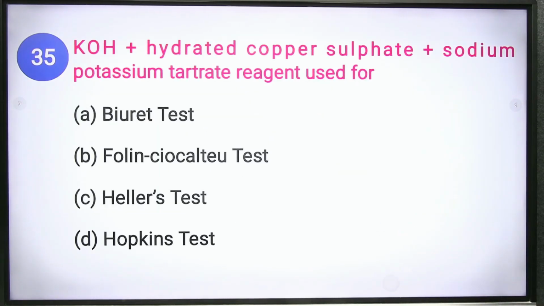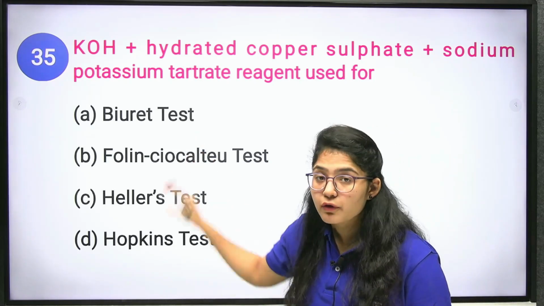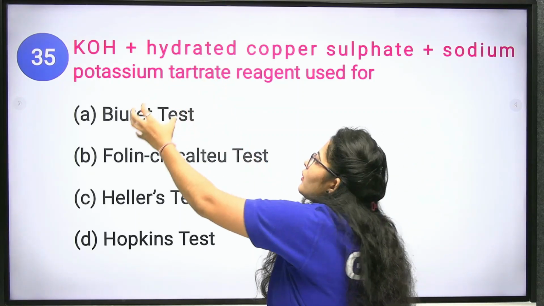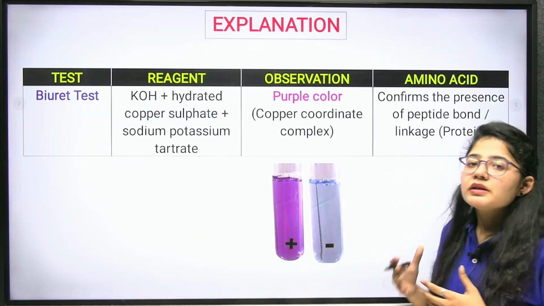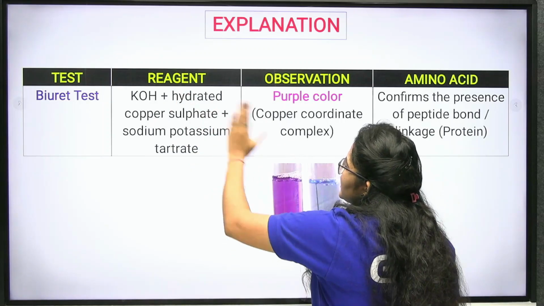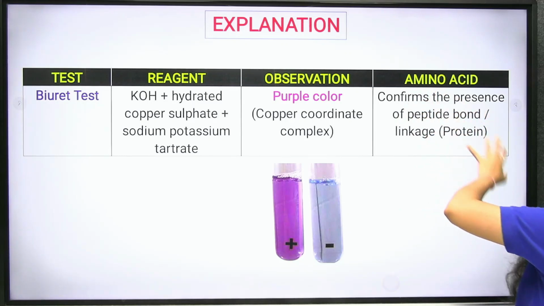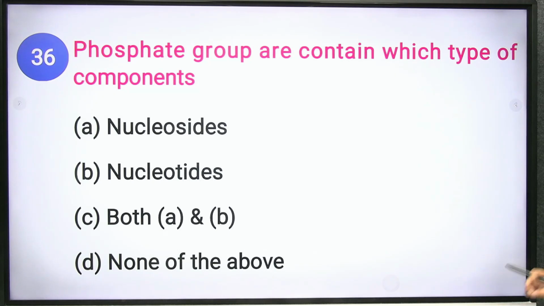The reagent KOH plus hydrated copper sulfate plus sodium potassium tartrate is used for the protein confirmatory test, and this reagent is the combination of the Biuret test. You need to remember this, there is no trick for it. The Biuret test gives a purple color and confirms the presence of peptide bonds. Clear? Okay.